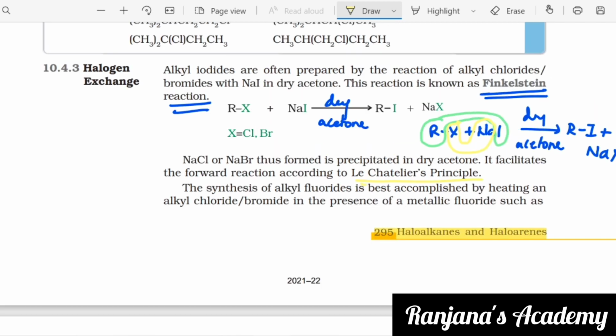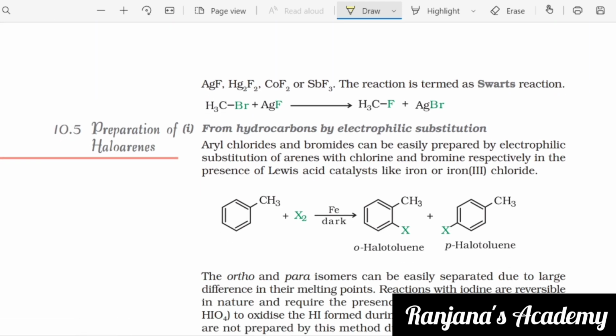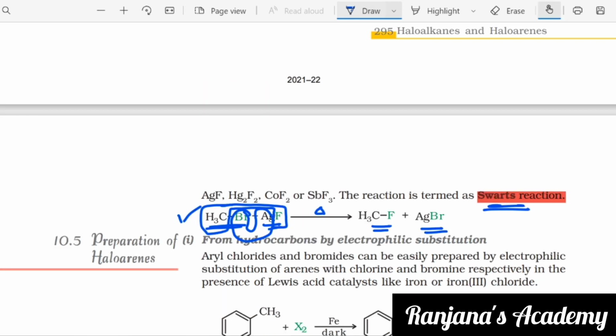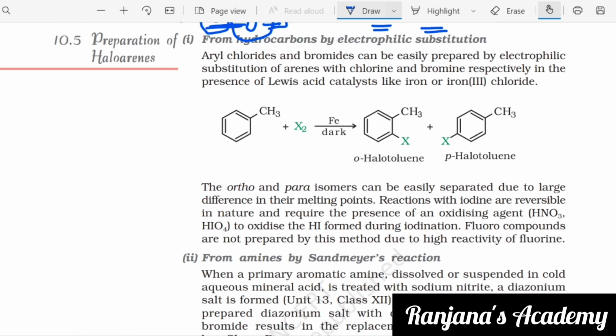The synthesis of alkyl fluorides is best accomplished by heating an alkyl chloride or bromide in the presence of a metallic fluoride such as silver fluoride, mercury fluoride, cobalt fluoride, or antimony fluoride. The reaction is termed as Swarts reaction. So now we are going to see the preparation of haloarenes. Haloarenes can be prepared by two different ways. One is from hydrocarbons by electrophilic substitution, and the other one is from amines by Sandmeyer's reaction.